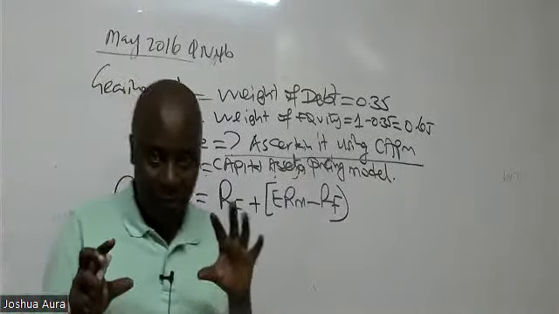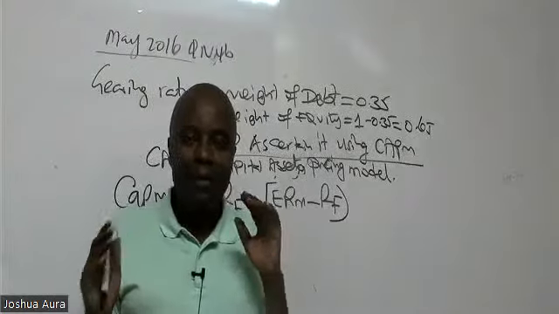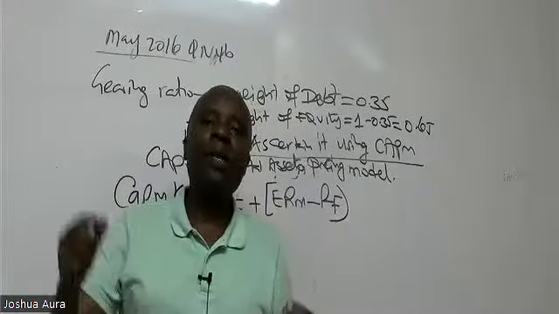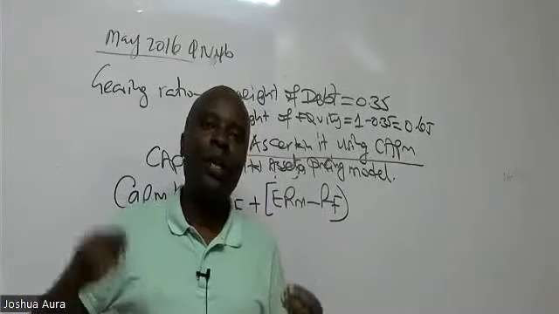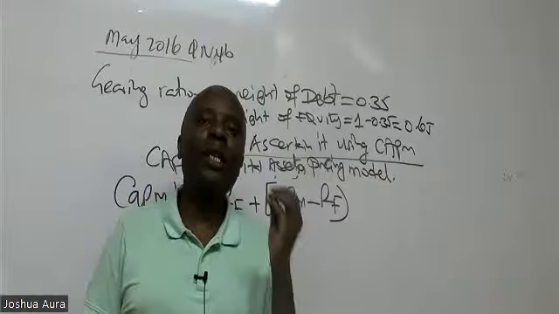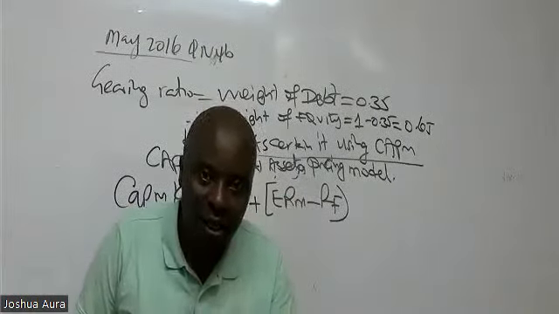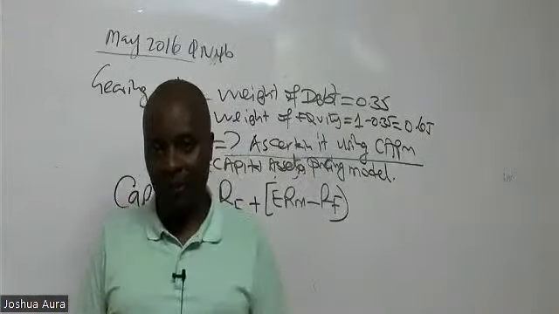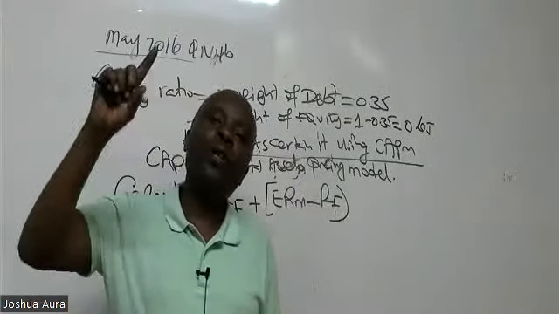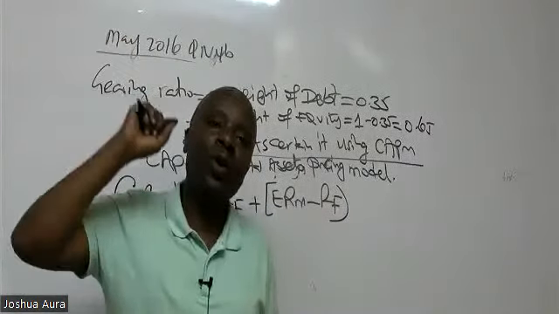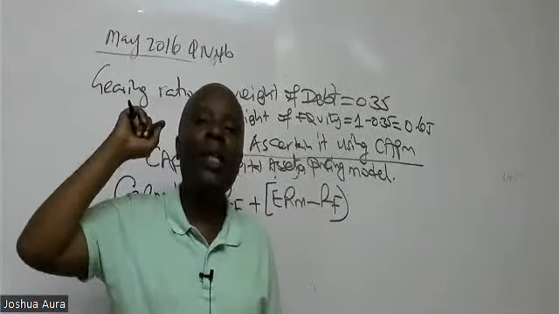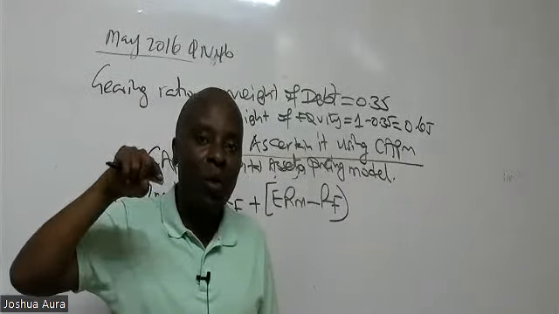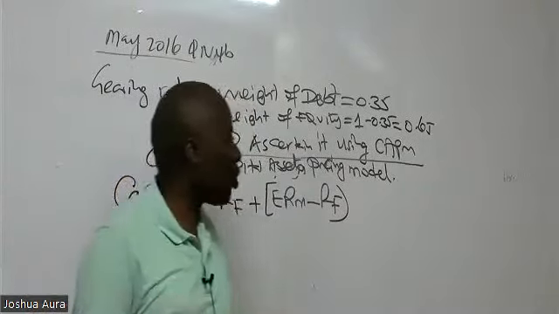Listen, ladies and gentlemen, when I'm told to make an investment under a CAPM environment, I'll be given two types of securities: the risk-free security, and the market security. If I go for the risk-free security, the returns will be smaller, but the good thing is that we don't have any risk with them. But when you go for the market securities, market security will always give you a premium. But that premium normally comes at a risk. So this is what we call a premium.